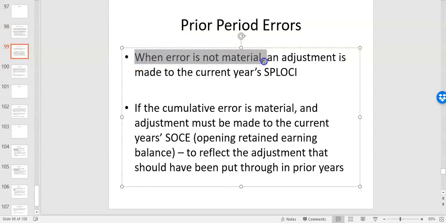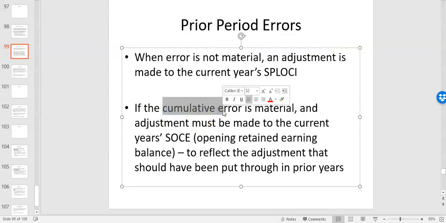When the error is not material, which means it's very small, so for example, if you have a 20 grand error in a profit of a company that's 2 million, that's not material. Generally, the rule is about 5% or more. If it's not material, just make the adjustment in the current year P&L and go forward. But if the error is material on a cumulative basis, so for example, the errors compound each other each year because it's been done for a number of years, then you must make the adjustment in the opening retained earnings of the statement of changes in equity, right?